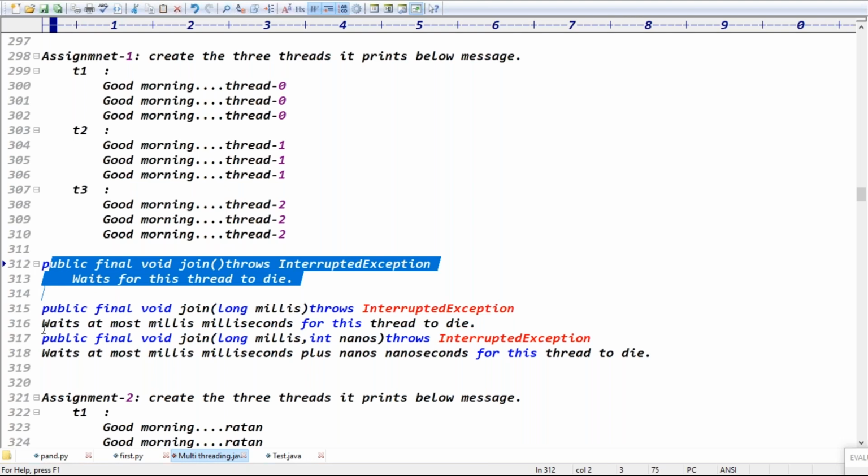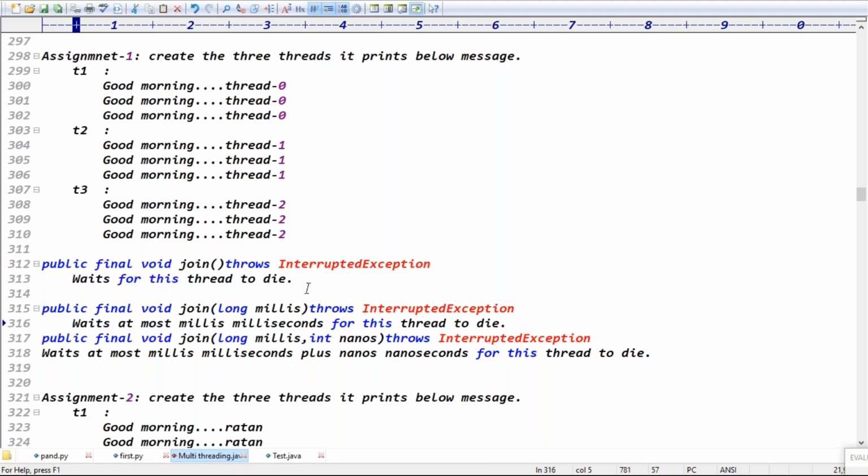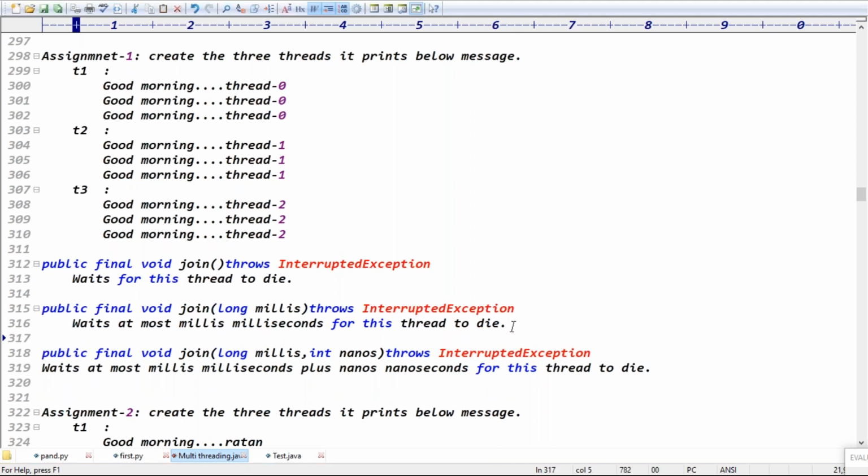Second case: remaining threads will wait until this thread dies, or wait for some milliseconds. Within those milliseconds, if this thread is completed, no problem. If it didn't complete, then what happens, guys? Again, all threads will run parallelly.